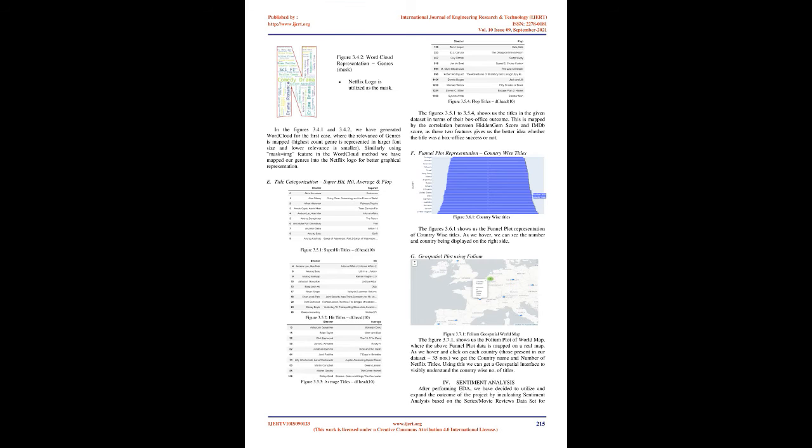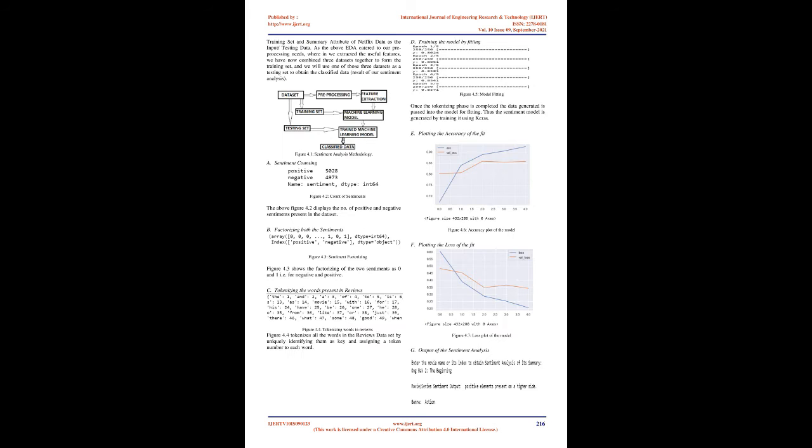From figure 3.3, we can understand the range of titles, both series and movies combined, in terms of their IMDb score. We can comprehend that the highest number of titles range from IMDb_score 6.4 to 6.8 in the given dataset. The x-axis has the label for IMDb_score, whereas the y-axis consists of the count.